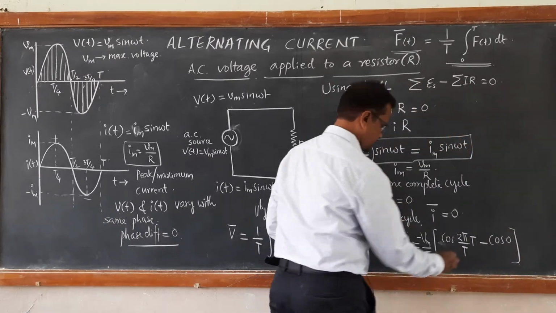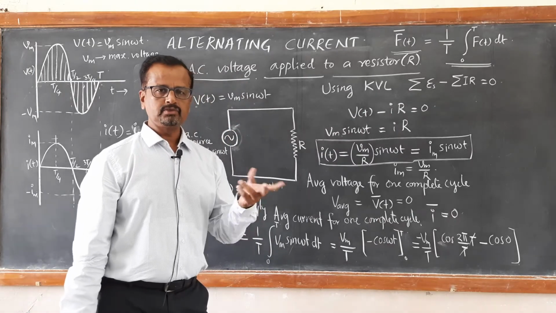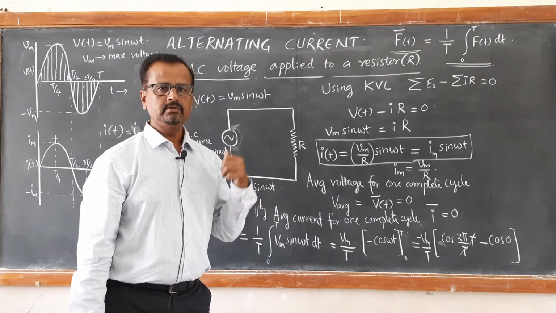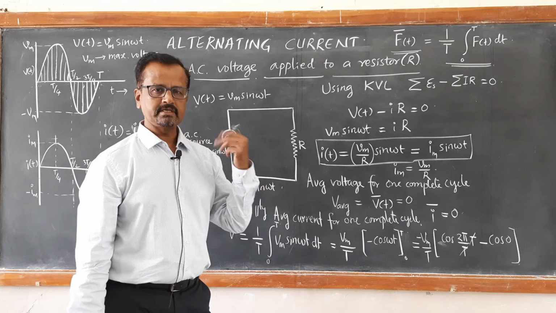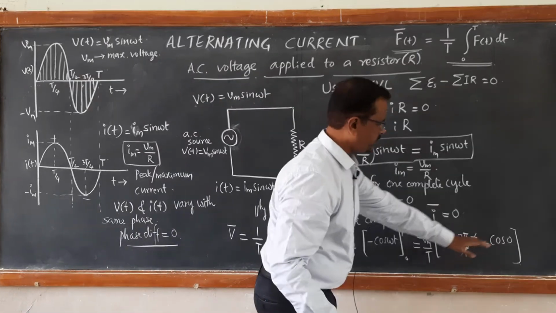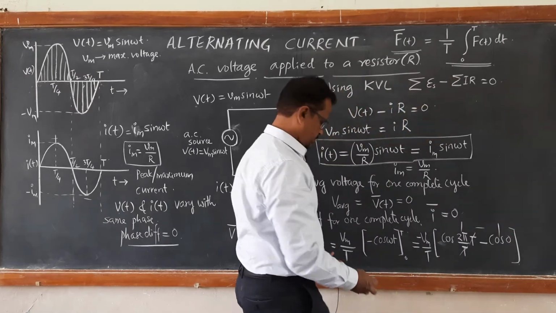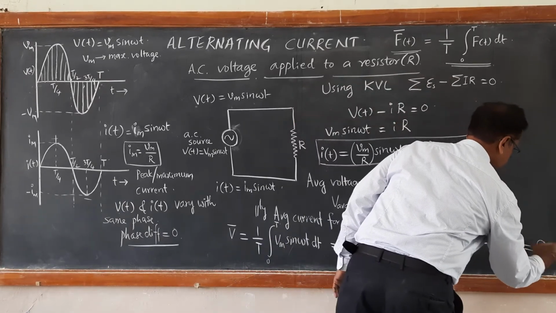So cos 2 pi is 1 and cos 0 is 1. So this is giving you 1 minus 1, is it not giving you 0? Therefore, this results in 0.